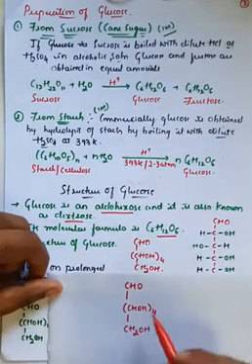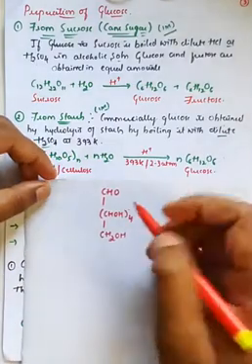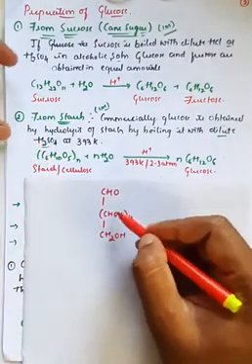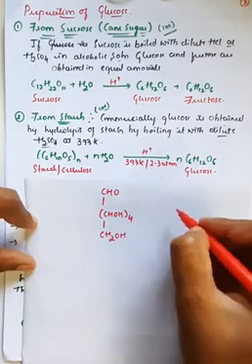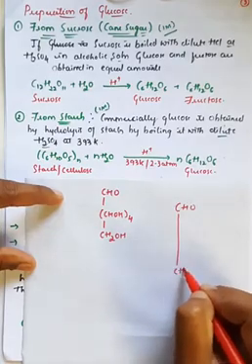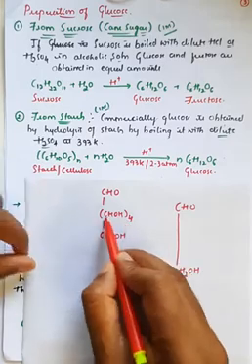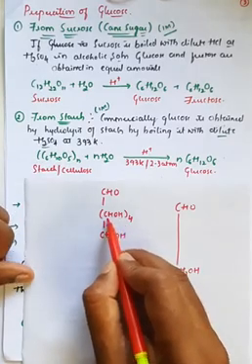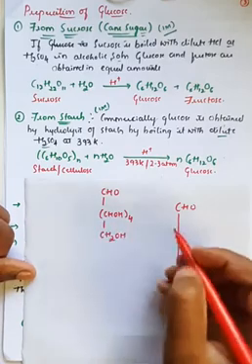So observe here, what happens in this case? The aldehyde group is present at the top, and it is connected with 4 carbon atoms. Here I have taken CHOH 4 times, which means there is an aldehyde group at one end, and at the other end there is a CH2OH group. In between there are 4 carbon atoms. CHOH means there are 4 hydroxyl groups, 4 hydrogen atoms, and 4 carbon atoms.